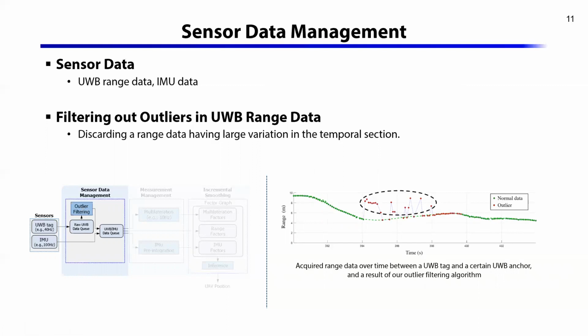If it has a large variation in the temporal sections, as shown in this figure, we consider the range data as an outlier and discard it. Then finally, the filtered UWB data and IMU data are stored in another queue named UWB-IMU data queue.